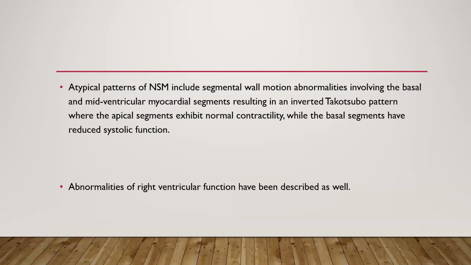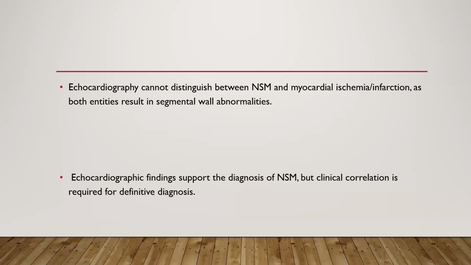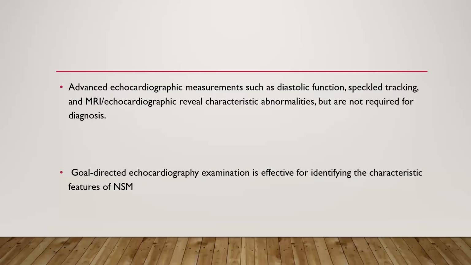Abnormalities of right ventricular function have been described as well. Echocardiography cannot distinguish between stress cardiomyopathy and myocardial ischemia or infarction, as both entities result in segmental wall motion abnormality. So, echocardiographic findings support the diagnosis of stress cardiomyopathy, but clinical correlation is required for definitive diagnosis. Advanced echocardiographic measurements such as diastolic function, speckle tracking, and MRI reveal the characteristic abnormality but are not required for diagnosis. Goal-directed echocardiography examination is effective for identifying characteristic features of stress cardiomyopathy.